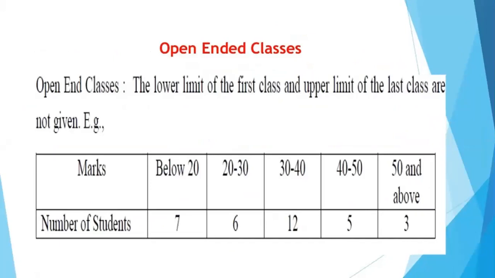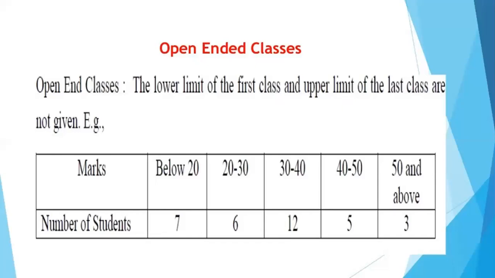So all that we have done: exclusive series, inclusive series, open-ended. Open-ended also I explained to you, that in the open-ended series, the point is that the first class interval or the last class interval is left open. For example, below 20 and, in the last, you can see, 50 and above. So this is called open-ended series.